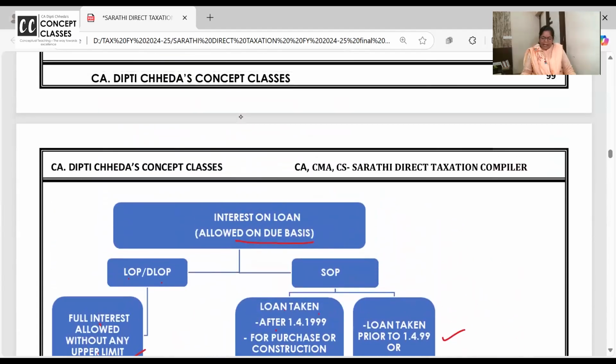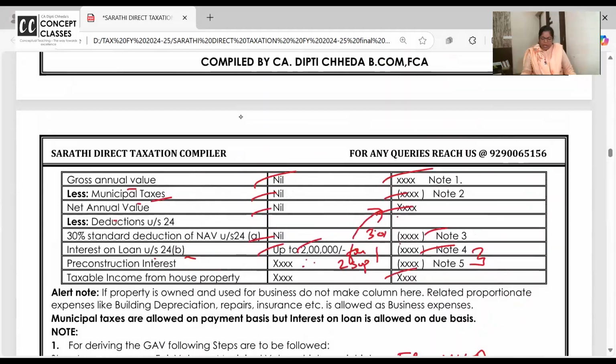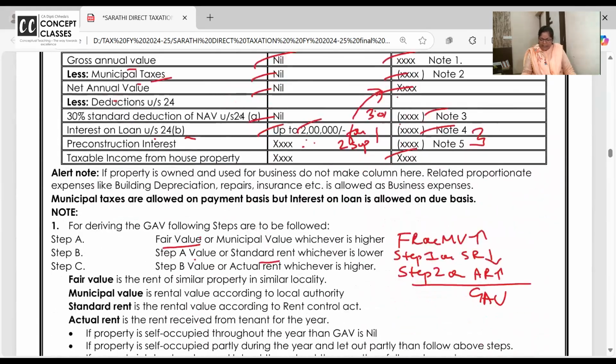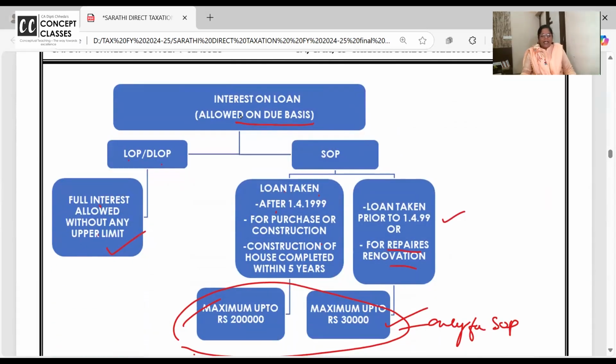So yesterday I purposely didn't read the extra parts of the interest. Now tell me, is the whole format clear until now? We studied this for 2 hours yesterday, and we solved some combination problems: if there are 3 self-occupied properties, can we take any 2 as self-occupied, depending on the one which is showing the lowest income?